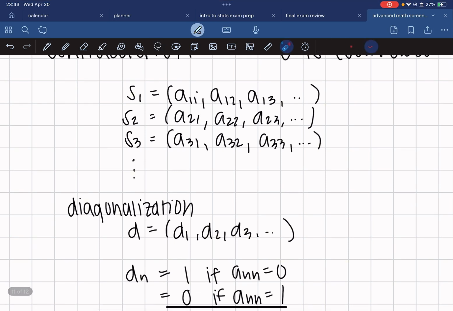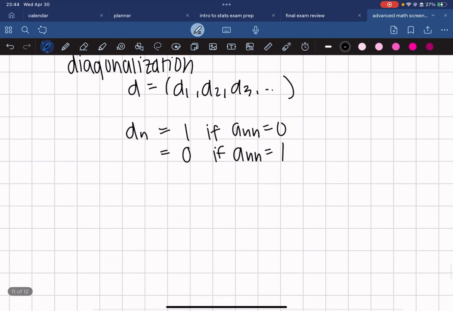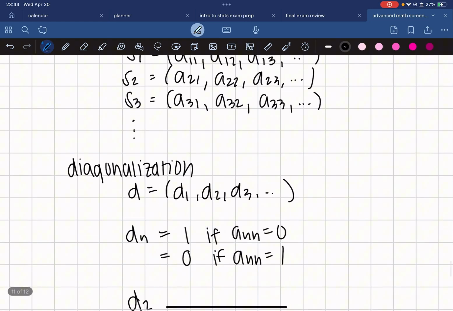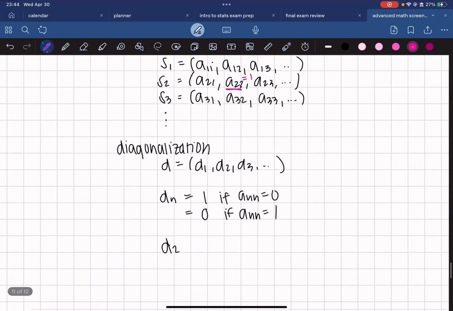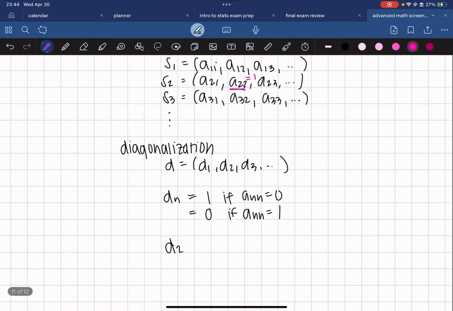So we have these diagonal entries, and it'd be A44, A55, and so on. So say we wanted to determine D2, we'd go up here and select this and say it's 1. So we'll determine that D2 is the opposite of A22, so it's going to equal 0.